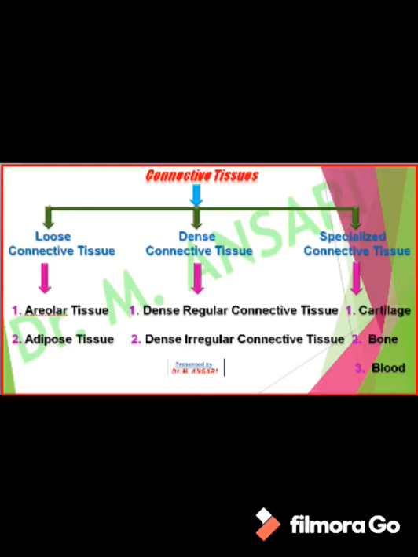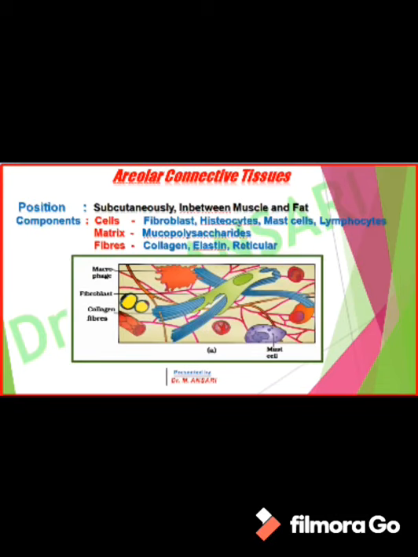Dense regular connective tissue has tendons and ligaments in it, and dense irregular connective tissue is basically present in our skin. Specialized connective tissue is present in our body in the form of cartilage, bones and blood. Cartilage and bones together form skeletal connective tissue, which is the specialized connective tissue, while blood forms the fluid connective tissue.